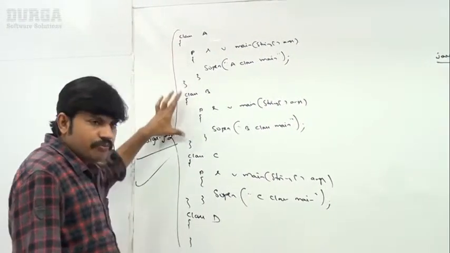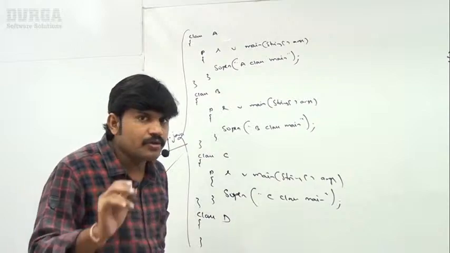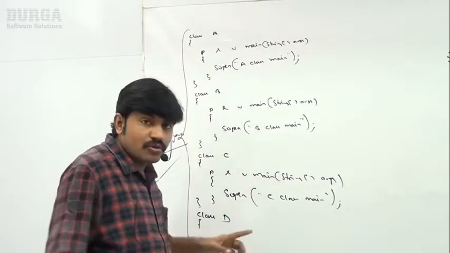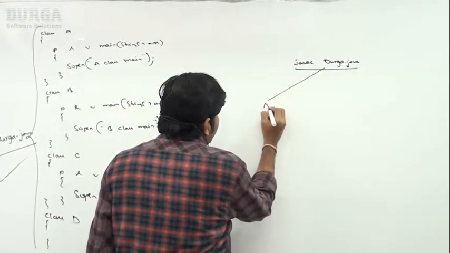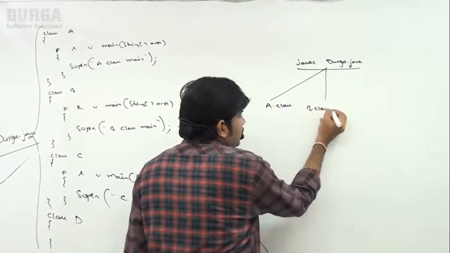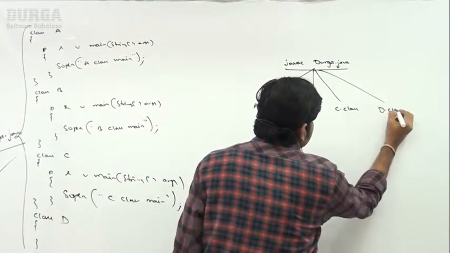A.class, B.class, C.class, D.class. Very unfortunate, Durga.class file is not going to be generated because there is no Durga class. Clear, right? Now, here observe A.class, B.class, C.class, and then D.class.